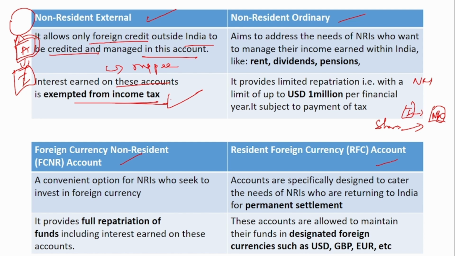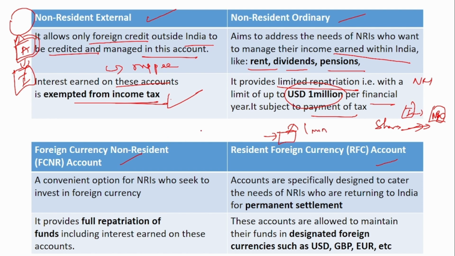So if you see, the aim is to address the needs of the NRIs who want to manage the income earned within India like rent, dividend and pension. It also provides limited repatriation, that is with a limit of 1 million per financial year, and it is subject to payment of tax. So you have to pay the tax on the rent received or the dividend that you have received, and also repatriation, in the sense you can take back the money that you have earned via shares or rent to your country, but a maximum of 1 million per financial year is only allowed. This is what this means.